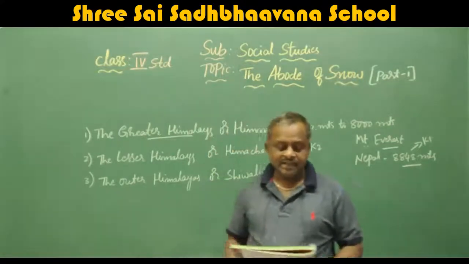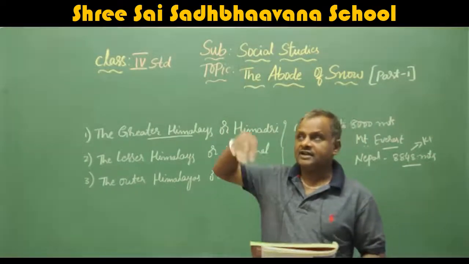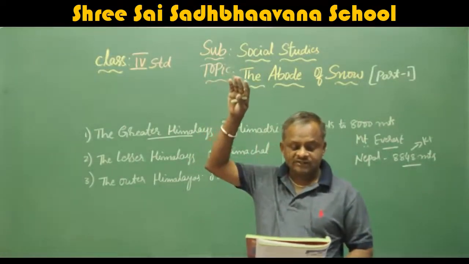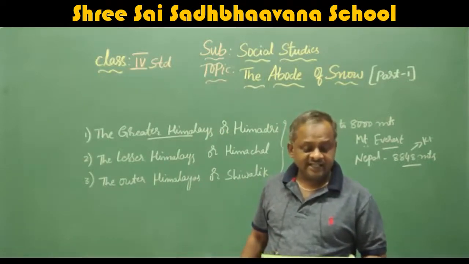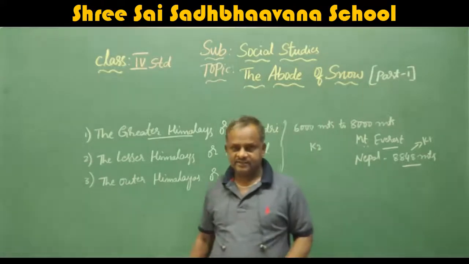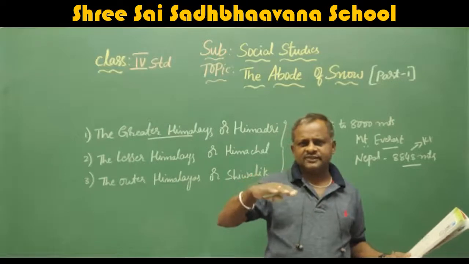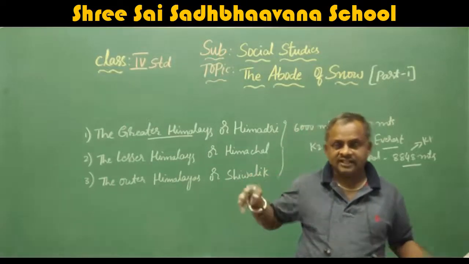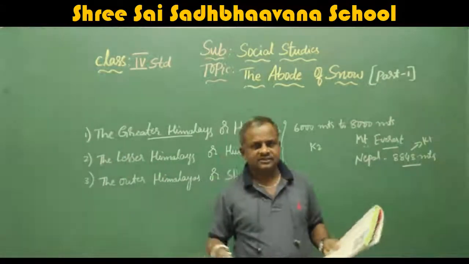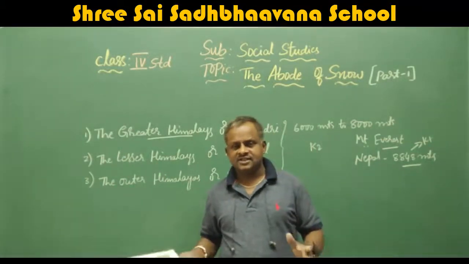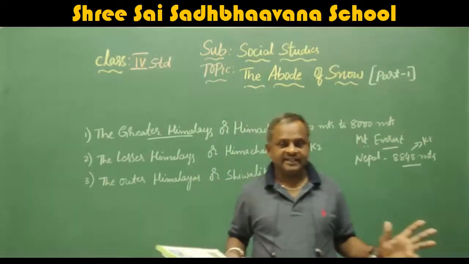The Greater Himalayas, because of their high altitude, that means altitude means height, contain most of the Himalayan glaciers. What is the meaning of glacier? A glacier is a moving mass of ice. That means when the temperature is high, even if it is increased by just 1 degree, they melt and the flow of ice starts. So this is called a glacier. A glacier is a moving mass of ice.